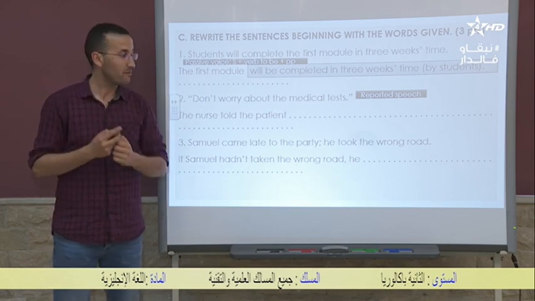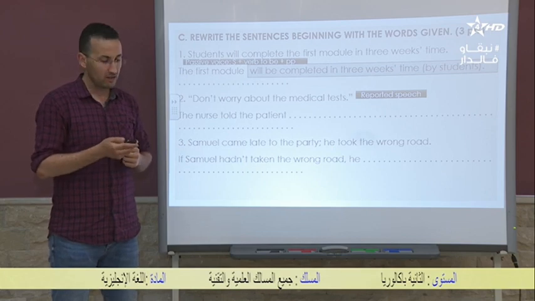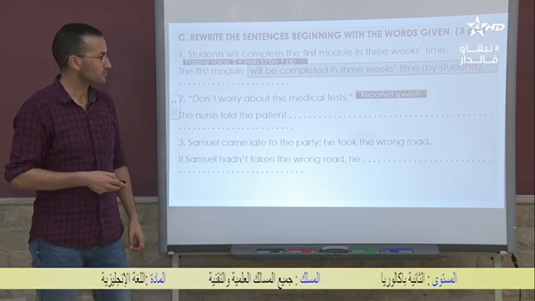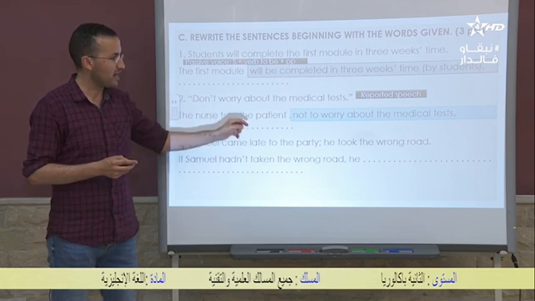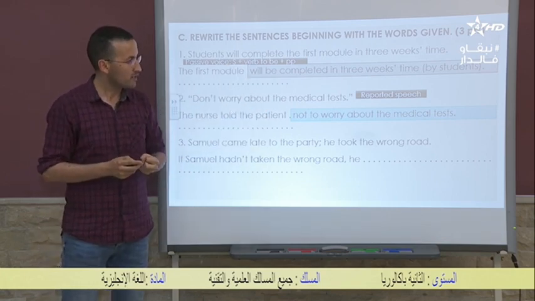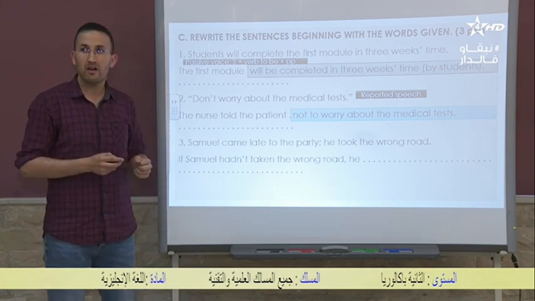Again, I owe you some thinking time. Think about it before we get to the answer. So the answer is this. The nurse told the patient not to worry about the medical tests. Number 3,